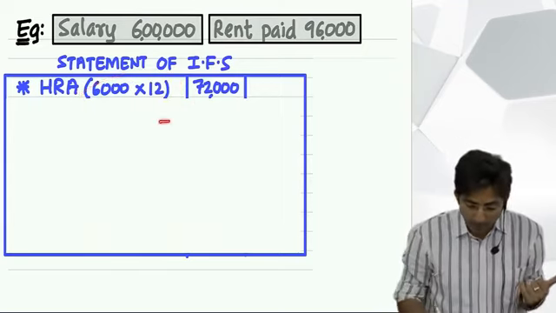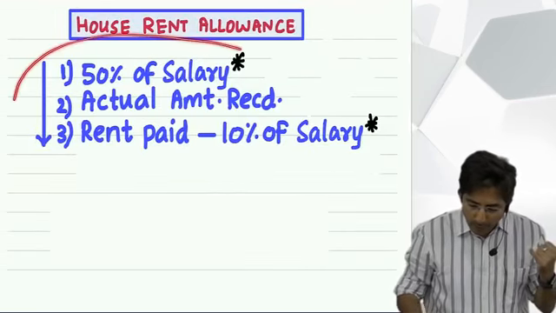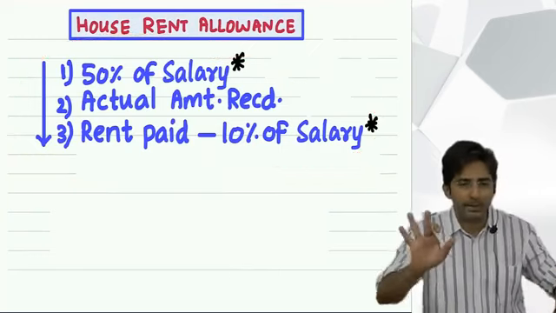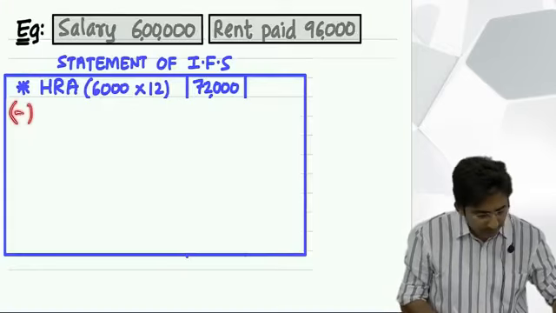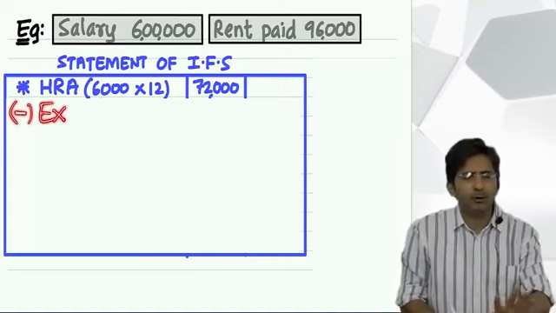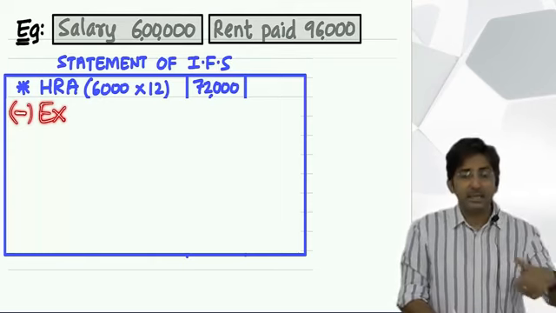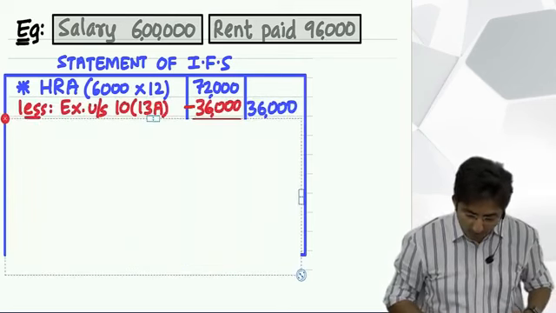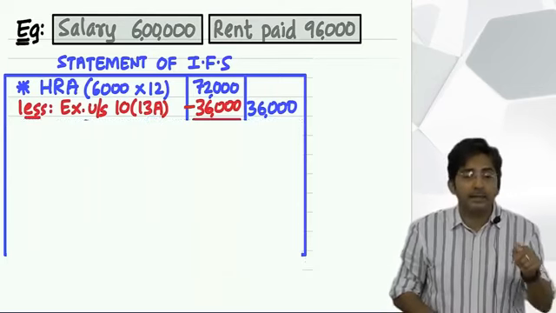But now how much will you minus here for this? There is a formula. Okay. So let us use the formula without understanding the logic for the time being. So tell me first, what should I write here? Less? No. You should not directly start any formula. First you have to write the section. Under section 10(13A). So no, here it is not 10(14). All the allowances are exempt under section 10(14), but this is under 10(13A).